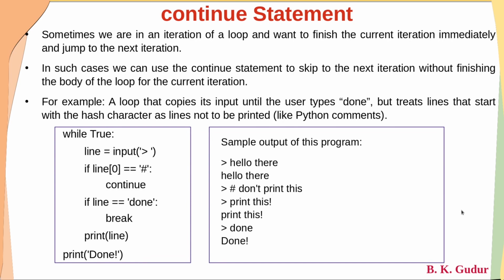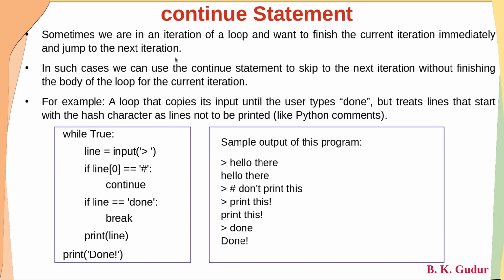Let us start with the discussion of the continue statement. Dear students, sometimes we are in an iteration of a loop and want to finish the current iteration immediately and jump to the next iteration.